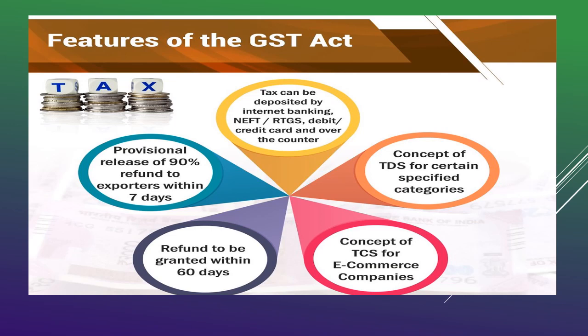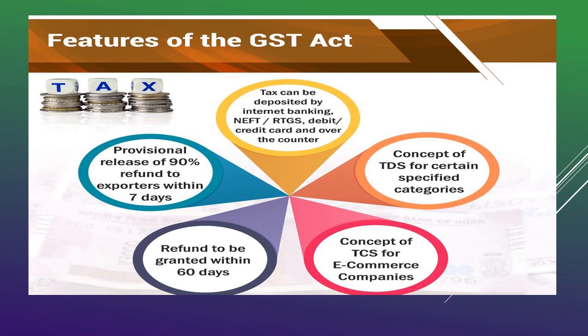This tax can be deposited by internet banking through NEFT, RTGS, debit or credit card, and over the counter. Regarding the provisional release of refund to exporters, it is done within 7 days, the release is 90%, and the refund is granted within 60 days if everything goes fine.